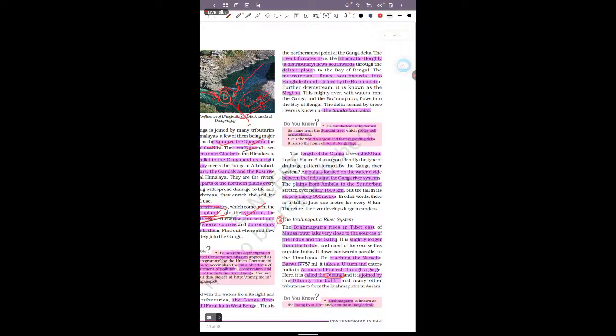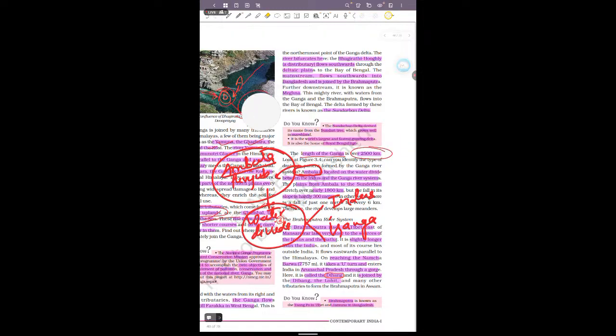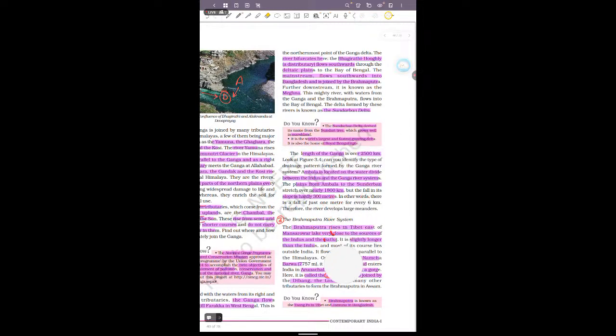The length of the Ganga is roughly around 2500 kilometers. We have already seen that Ambala in Punjab acts as a water divide between the Indus and Ganga river systems. So this is all about the Gangetic river system, and the third is the Brahmaputra river system.